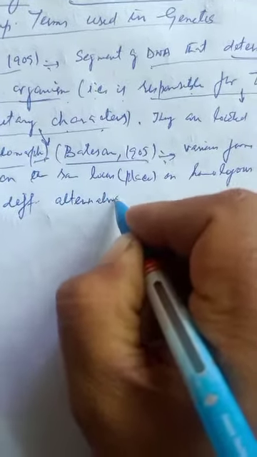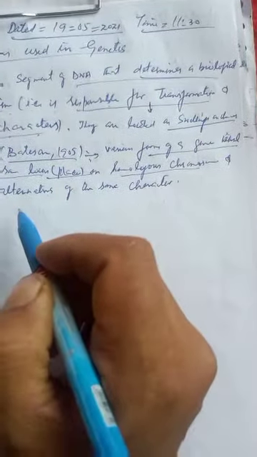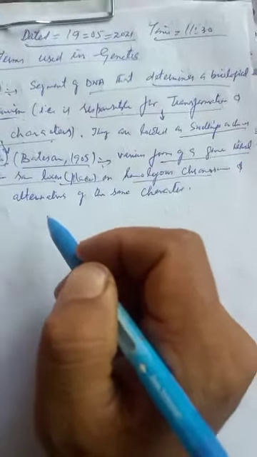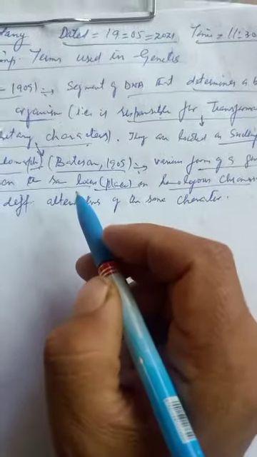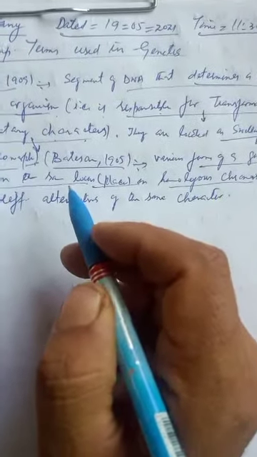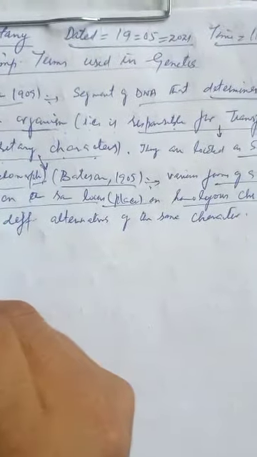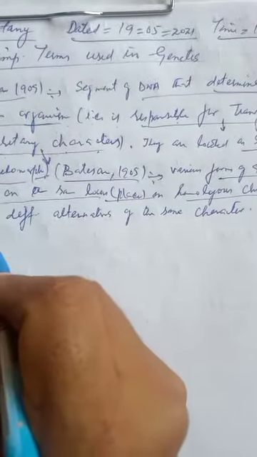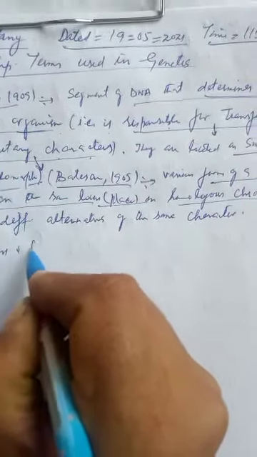Alleles are the various forms of a gene located on the same locus on homologous chromosomes, which determine different alternatives of the same character. In common usage, alleles are two or more alternative forms of the same gene which determine contrasting characters, for example tallness and dwarfness.